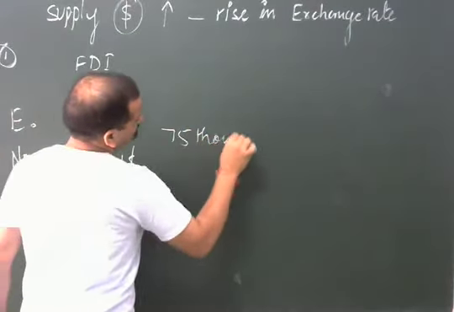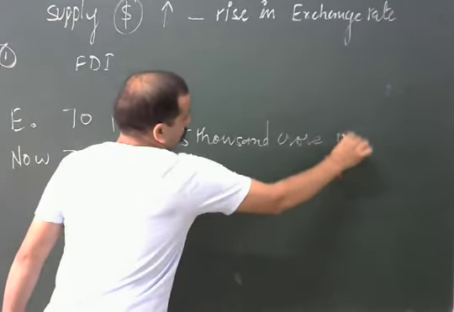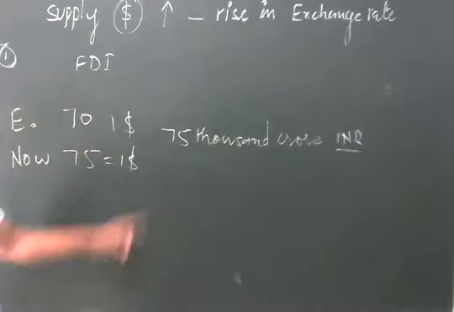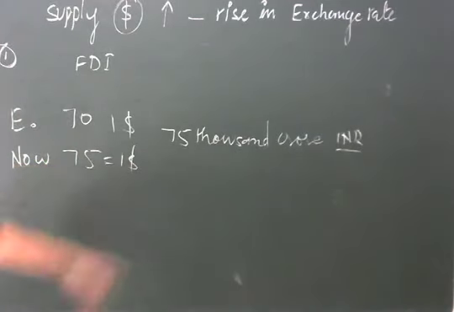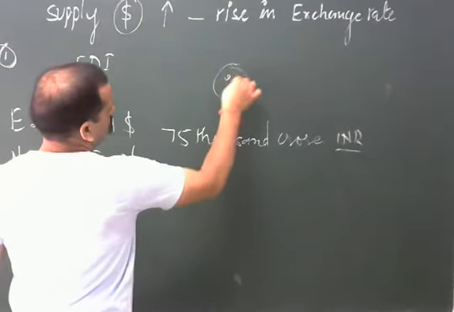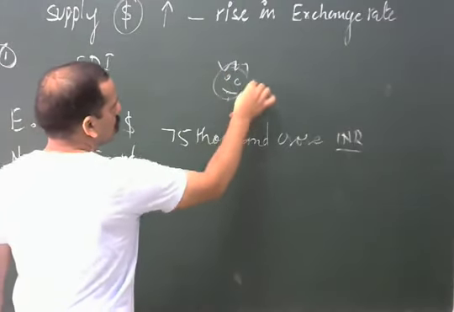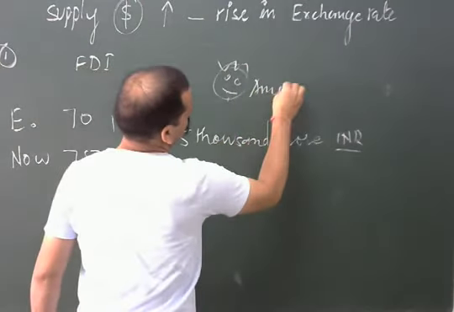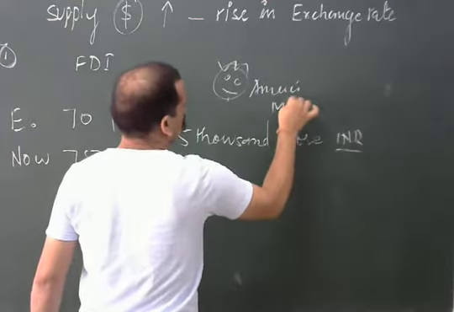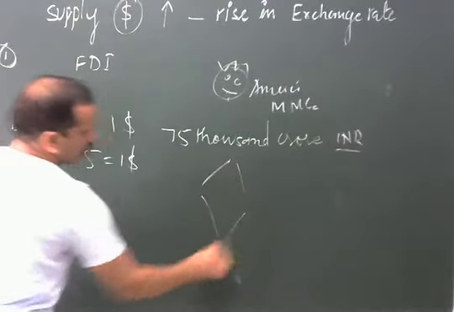And conditions are there to start that particular business. 75,000 crore INR is required to start the business. This is an American person, an American multinational corporation, and they wanted to set up their business in India.